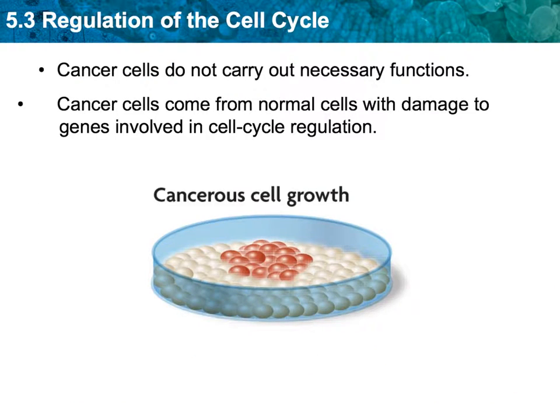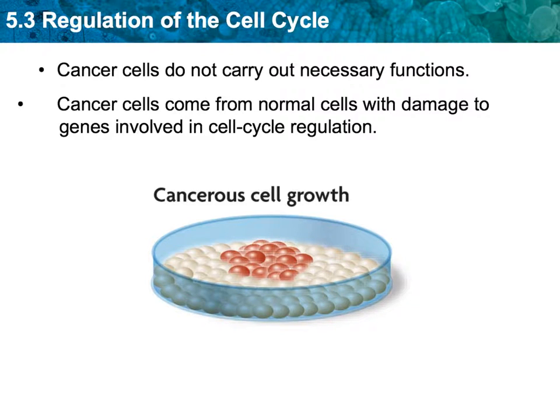All right, guys, yesterday we left off here, where we're discussing the regulation of the cell cycle. We talked about how cancer cells ignore the rules that other cells abide by. Remember, there are checklists, there are start and stop mechanisms, the cyclins, the growth factors. They all help control and regulate the cell cycle. So when a cell does not listen to the rules or does not carry out the normal functions, that is a representation of what cancer is.